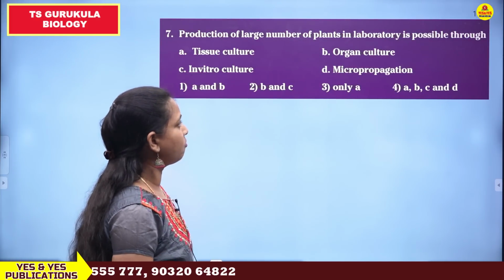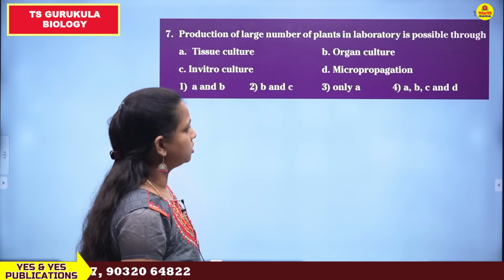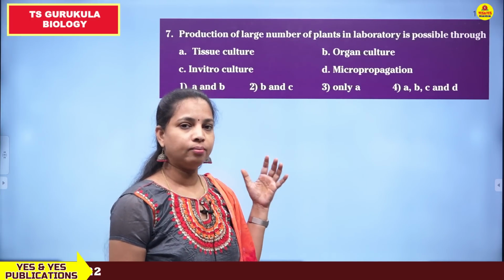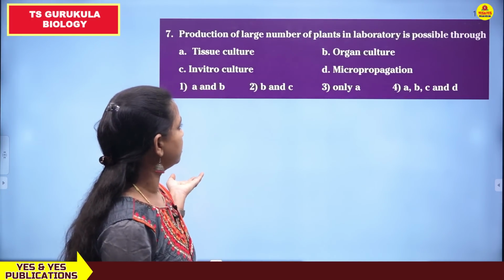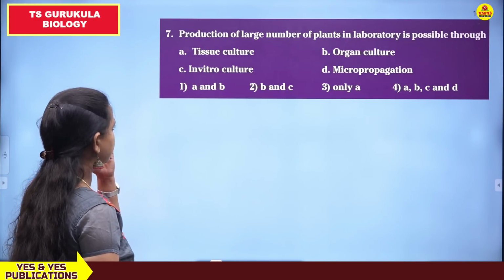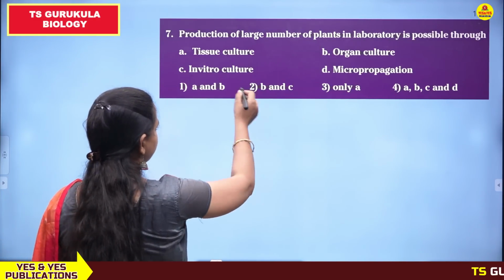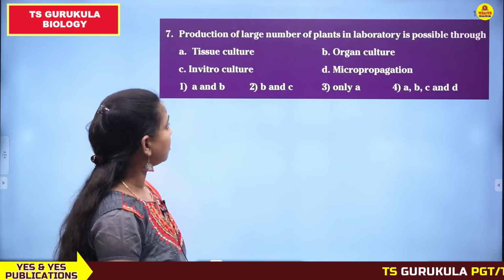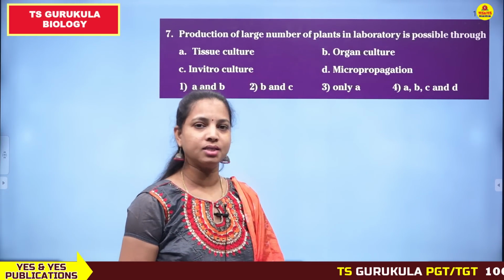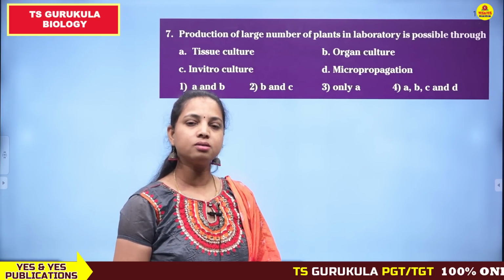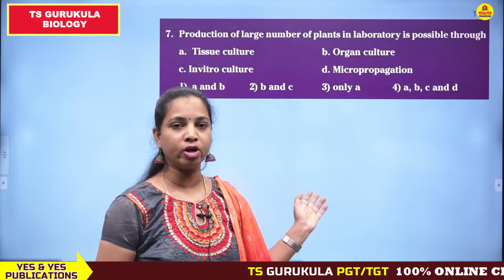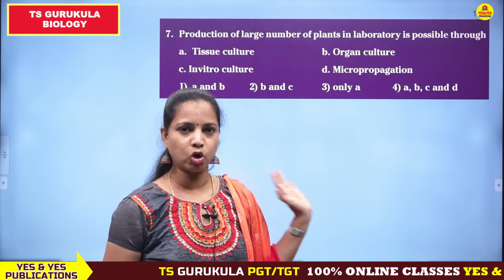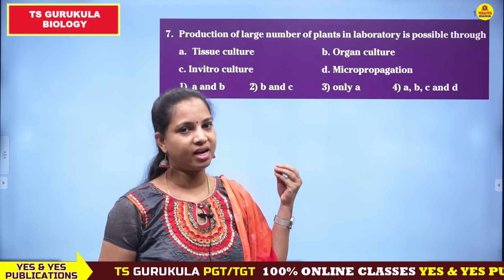Production of large number of plants in laboratory is possible through. ఒక ల్యాబొరేటరీలో మనం ఎక్కువ ప్లాంట్స్ని ప్రొడ్యూస్ చేయడం కోసం ఏ సిస్టమ్స్ యూజ్ చేస్తున్నామని అంటే వచ్చిన ఆప్షన్స్ ఏంటి? టిష్యూ కల్చర్, ఆర్గాన్ కల్చర్, ఇన్ విట్రో కల్చర్, మైక్రో ప్రాపగేషన్. See here, production of large number of plants in the laboratory. So this process is going on in the laboratory, we can call that process as in vitro process. In vitro means inside the laboratory.